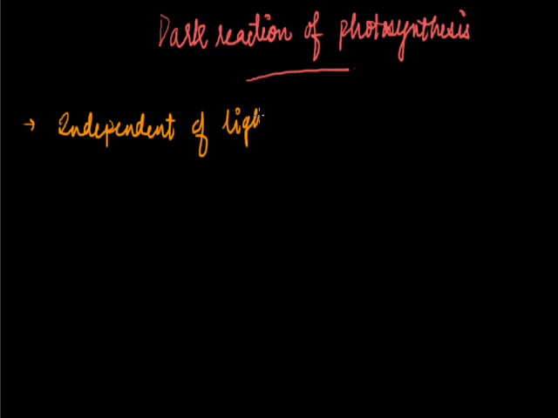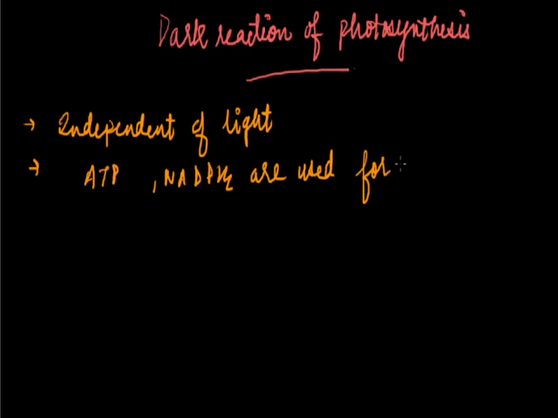That is why it is known as the dark reaction. And here the products that are formed during the light reaction, such as the ATP and NADPH2, are used for preparation of glucose.